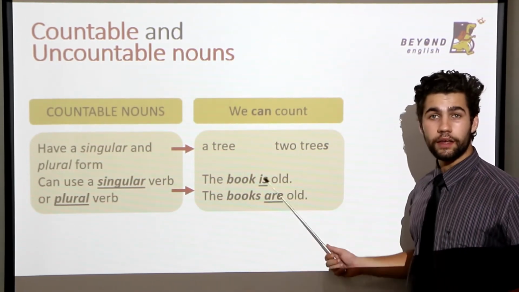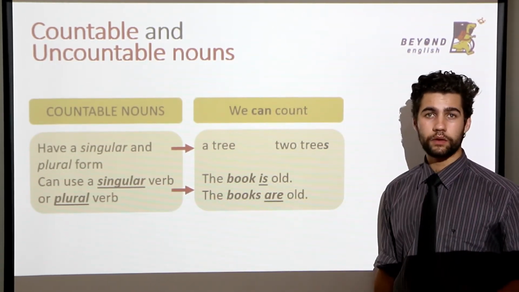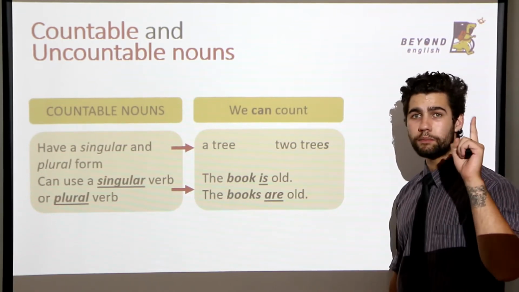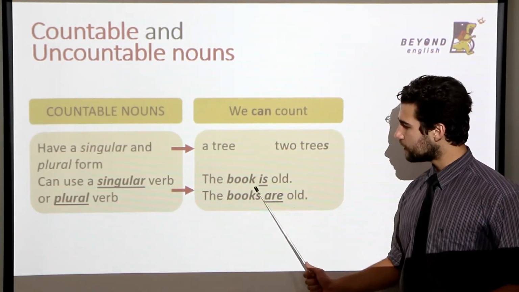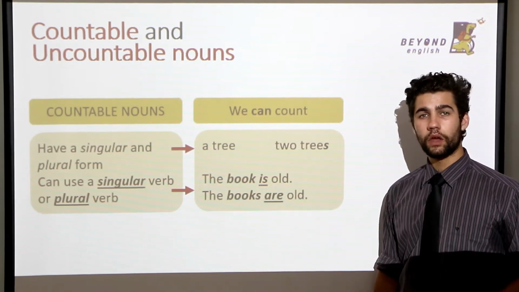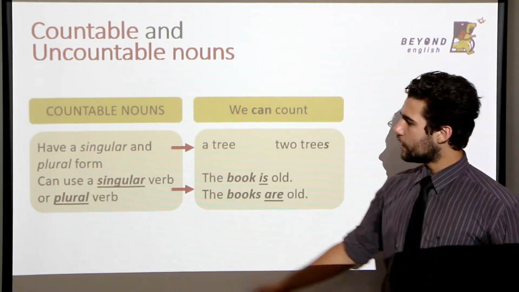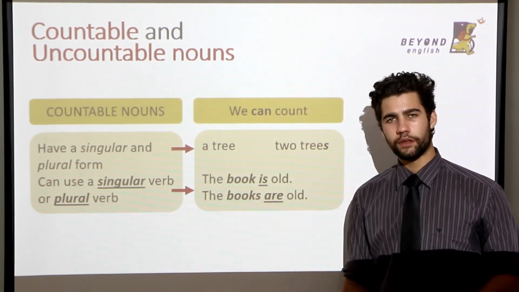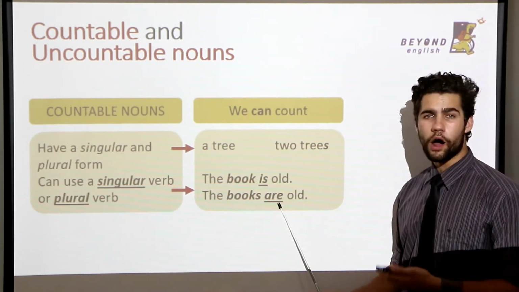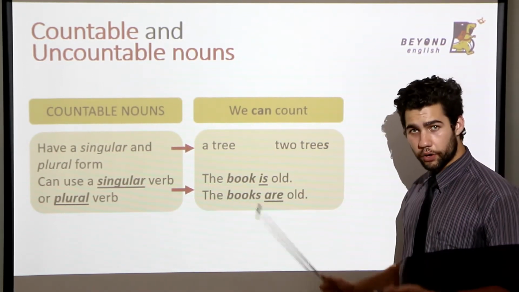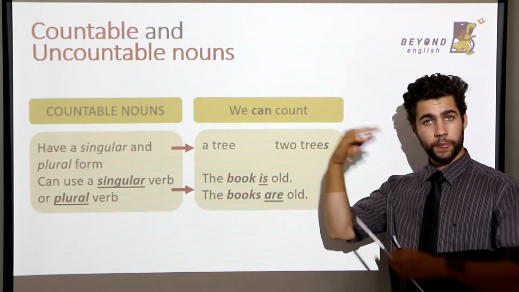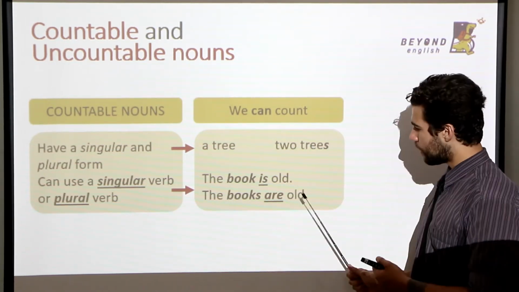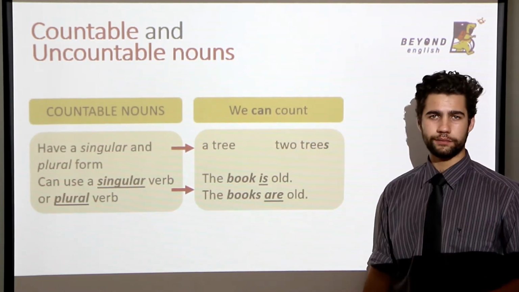With countable nouns, you can use a singular verb, like is. The book is old. Remember, one book. So we say is. We can also use a plural verb. So, are. The books, 2 or more, are old.